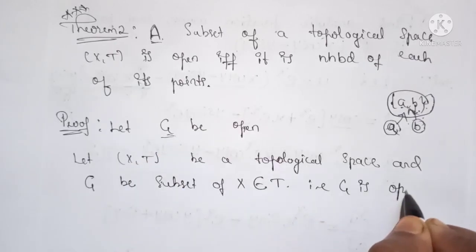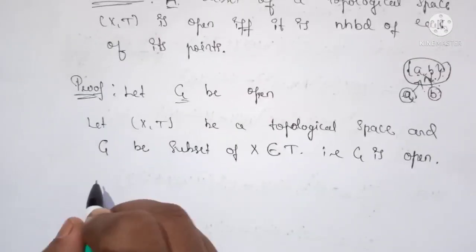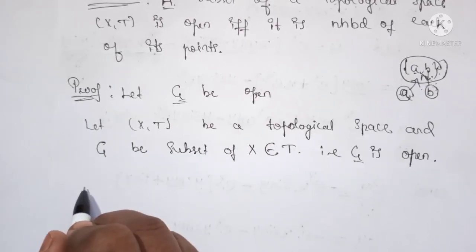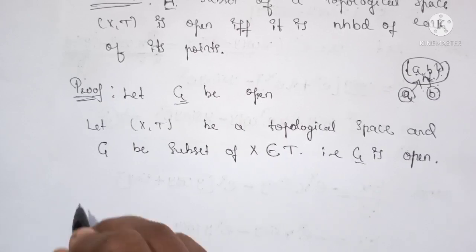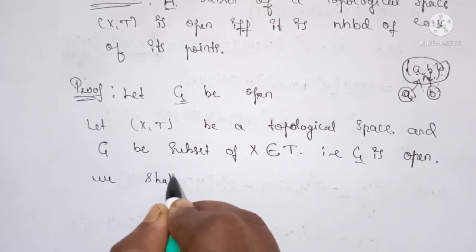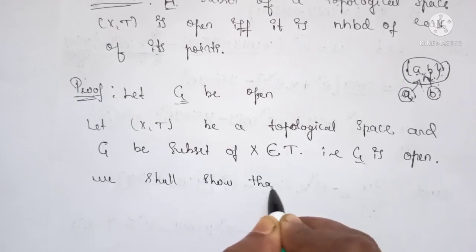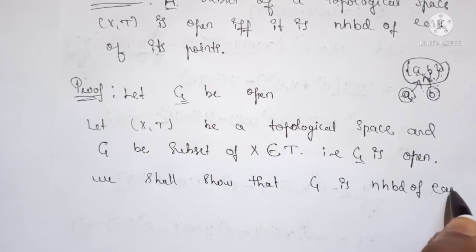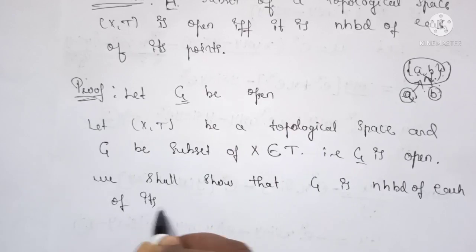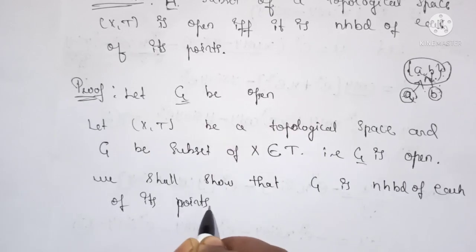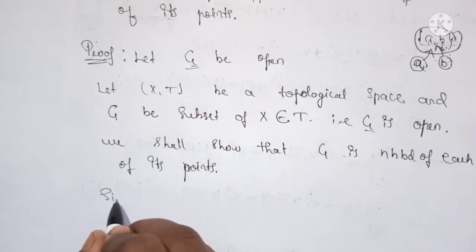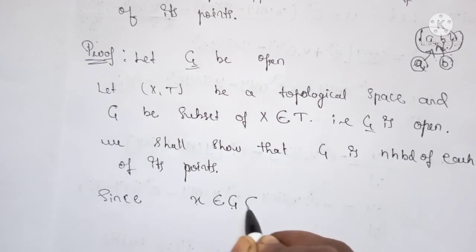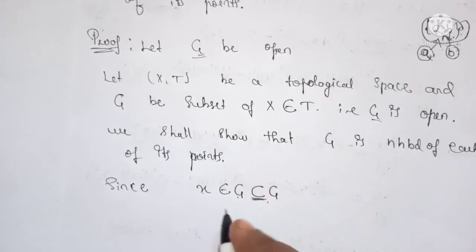Okay, now we have to show that this G is a neighborhood of all of its points. Now we shall show that G is a neighborhood of each of its points. Since we know that for each point x belonging to G, G is a subset of itself.